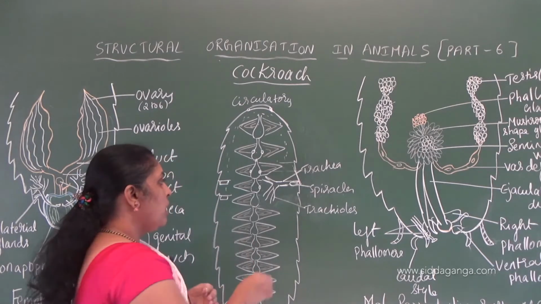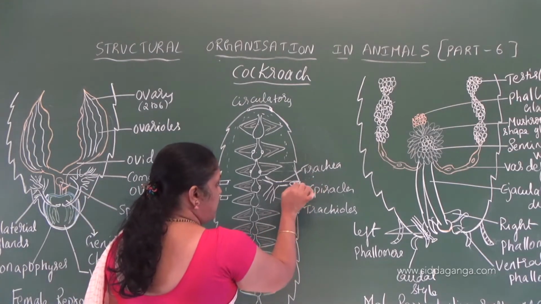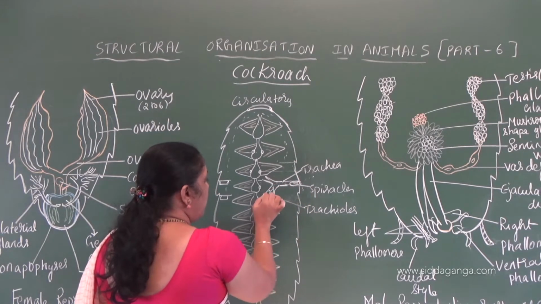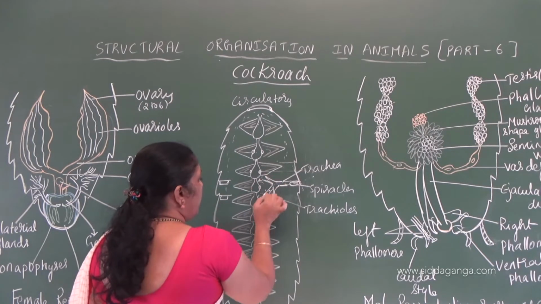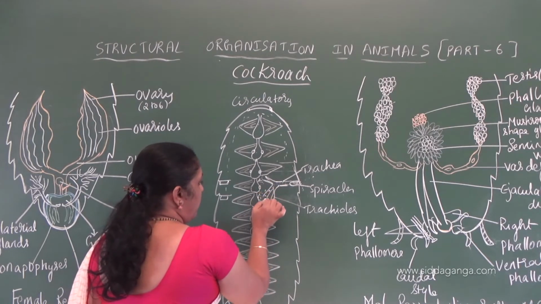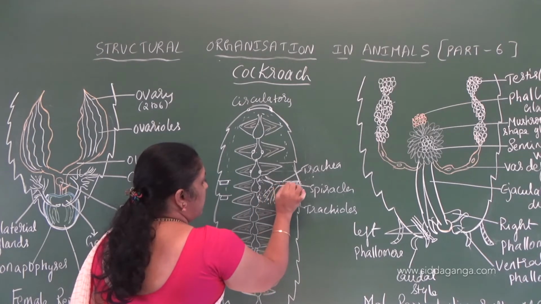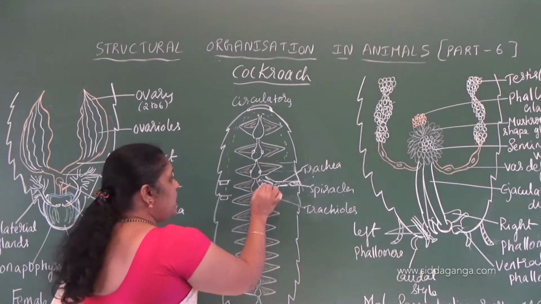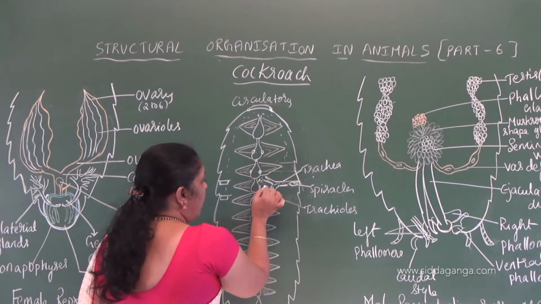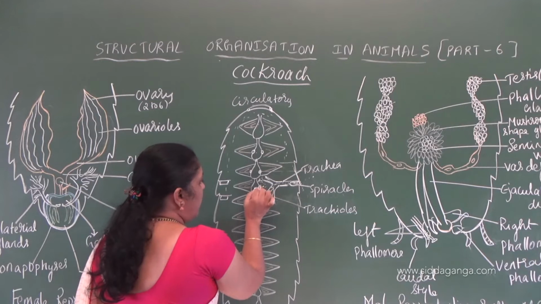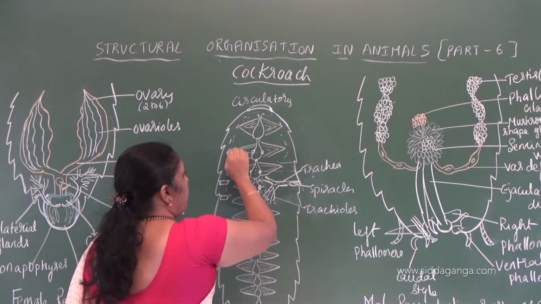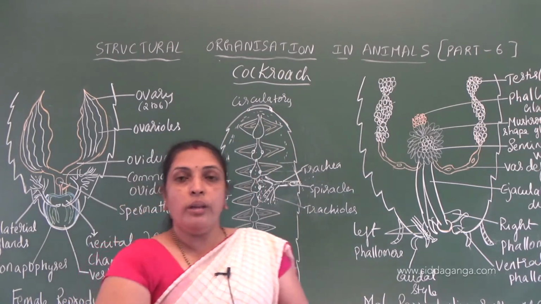So what happens? The exchange of gases occurs through the spiracles. Oxygen enters, and also in the tracheal region we see the diffusion of gases. Oxygen will enter into the sinus and carbon dioxide will enter into the trachea, and it is released out through the spiracles. So in this area we see the oxygenated blood. That oxygenated blood enters the chamber through the ostia, and when the heart chamber contracts, the oxygenated blood will spill to the surrounding area.